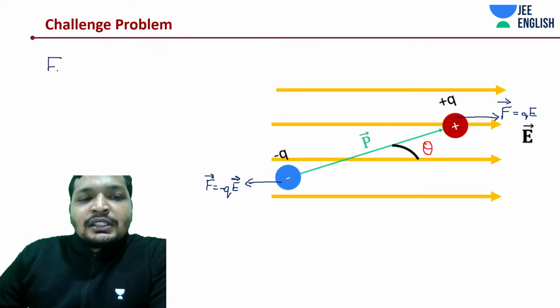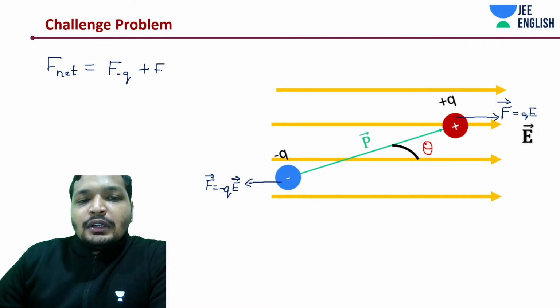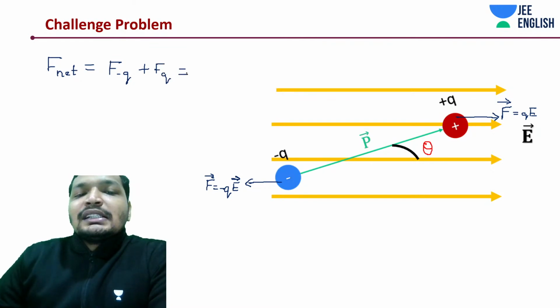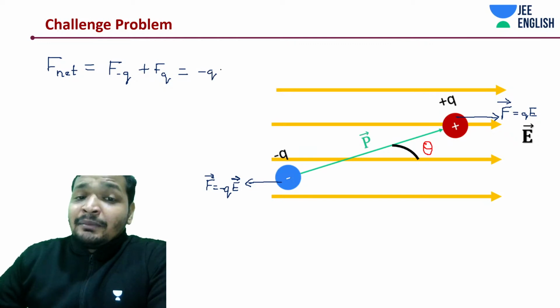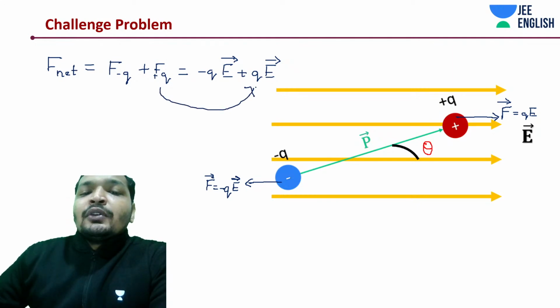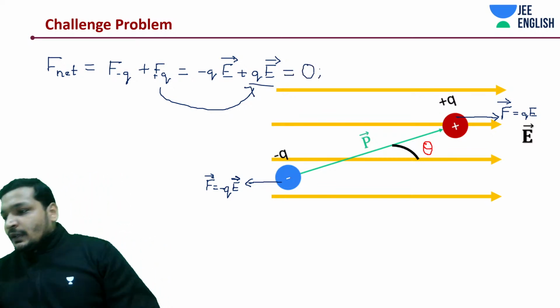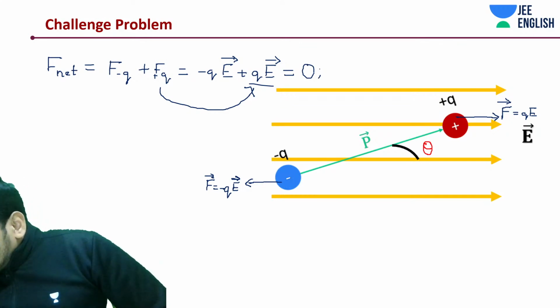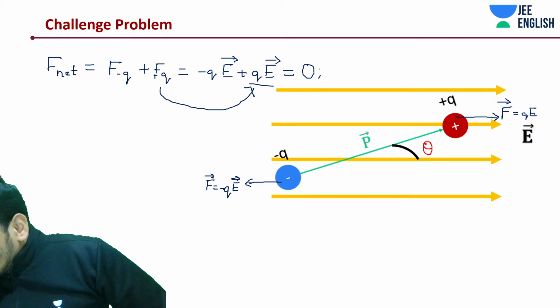If you look at this dipole system, there is a force on minus Q and there is a force on plus Q. If you add them both, what is the net force? This minus Q has the same magnitude, right? It should have the same magnitude. So any dipole placed in a uniform electric field would not experience any force.